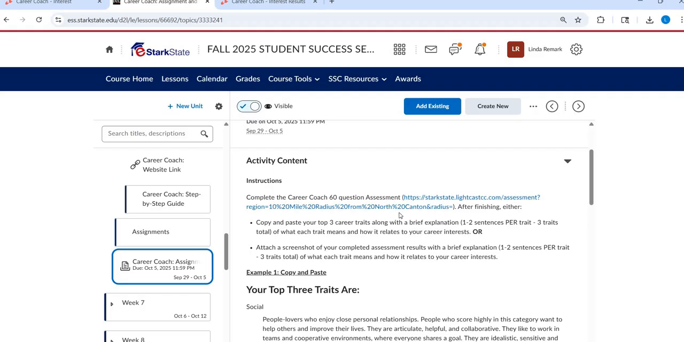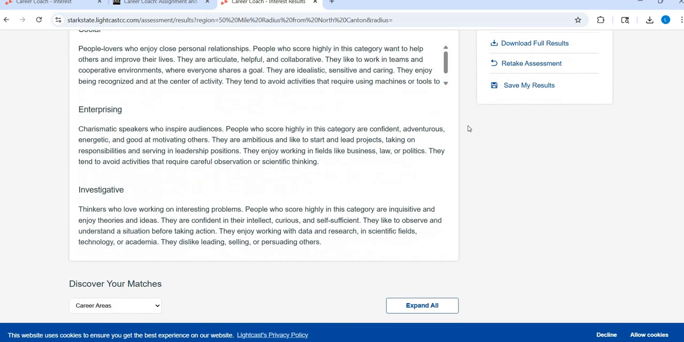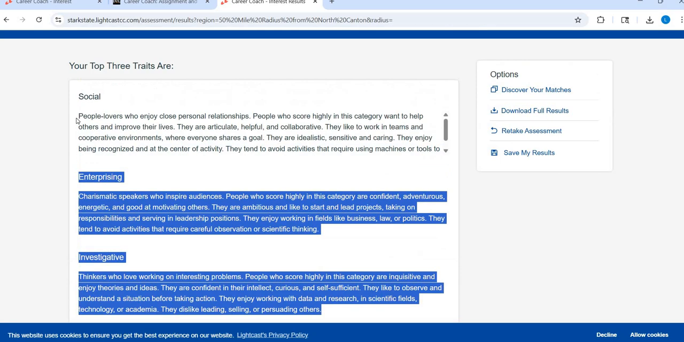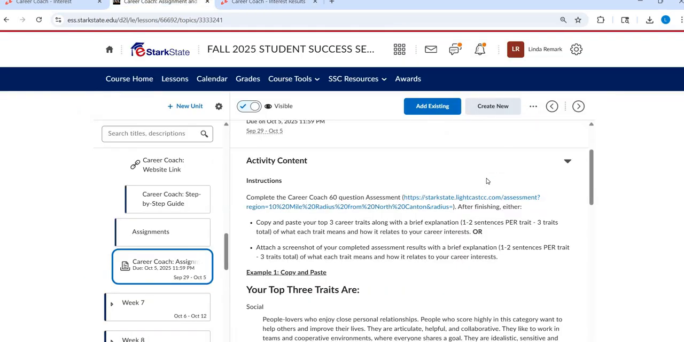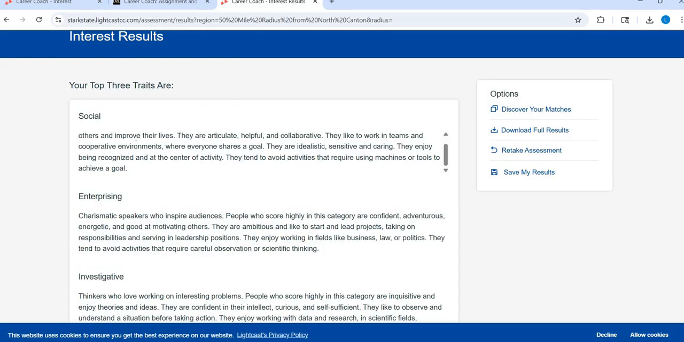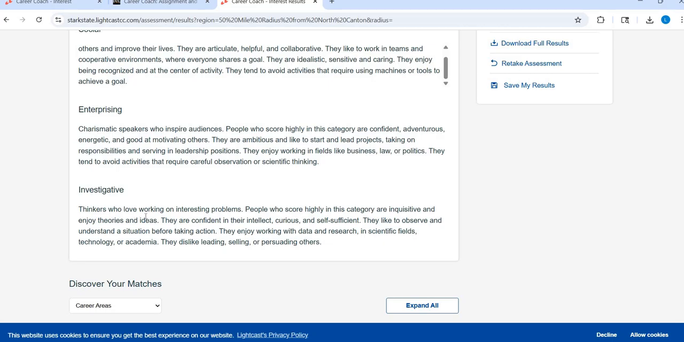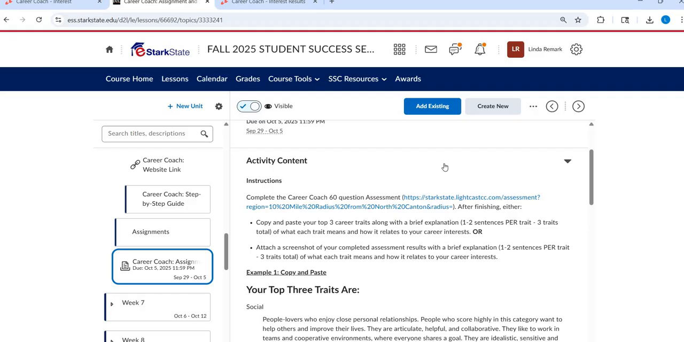That's step 1. Step 2 is you're going to do one of these 2 things. Either copy and paste your top 3 career traits. So right here, your top 3. Mine are social, enterprising, and investigative. I can just copy and paste into a Word doc, or I can just do it in the comment area. Then I need to have 1 to 2 sentences per trait, 3 traits total. So that means 6 sentences minimum: 2 sentences for social, 2 for enterprising, 2 for investigative, or if I want to expand a little bit more on how this personality connects to my career interest.